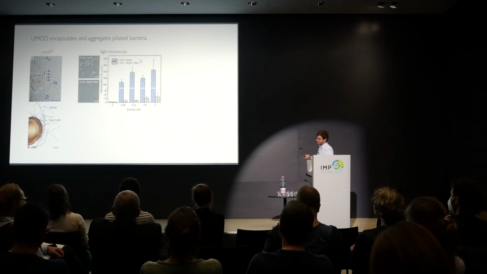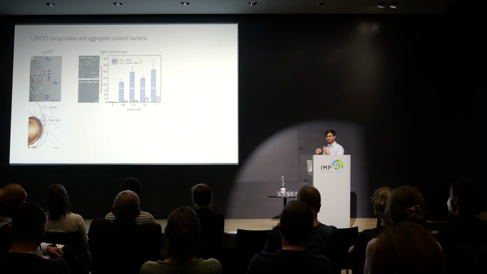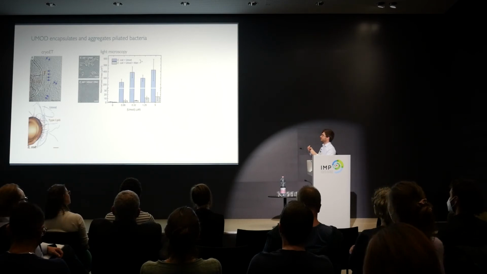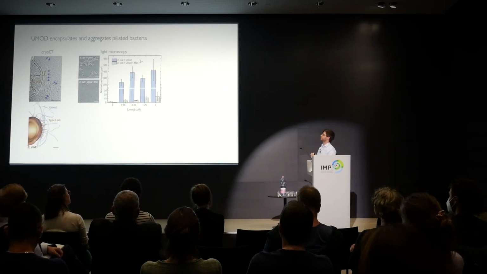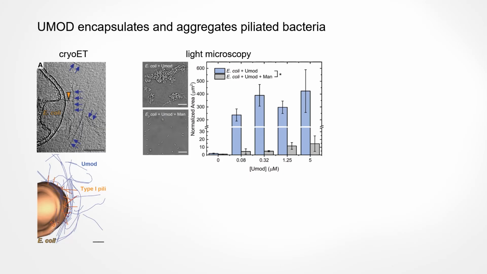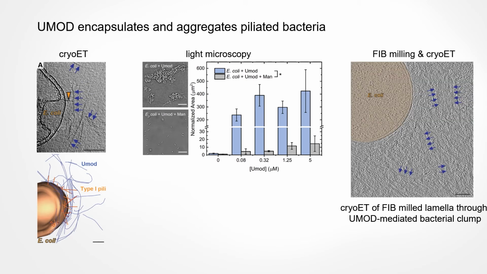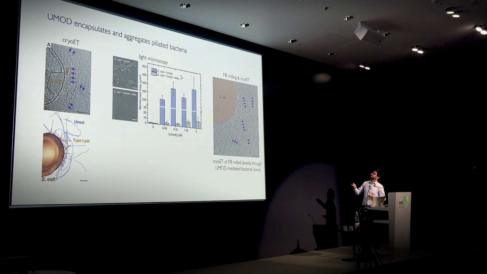Furthermore, if you add mannose to that sample, we couldn't observe any bacterial clumping anymore, which also indicates that this clumping is indeed mediated by FimH binding to the glycans of uromodulin. Furthermore, it also means that we often treat UTI patients with mannose, and it could mean that we kind of hijack our own body's defense. When we now take these clumps, plunge freeze them again, thin them by a technique called cryo-focused ion beam milling, and again acquire cryotomograms, we found that these bacterial cells were completely embedded in a dense meshwork of uromodulin filaments.